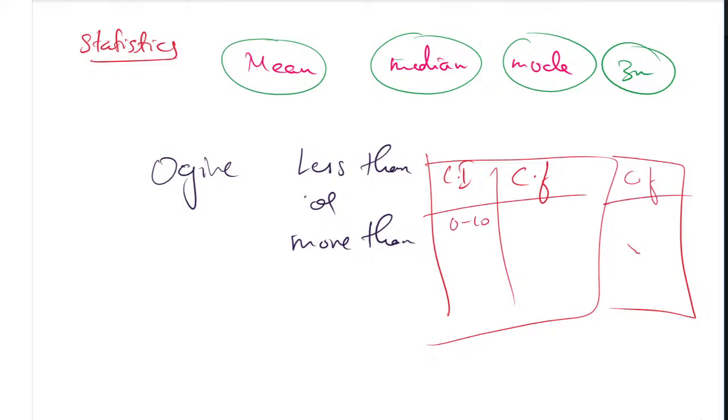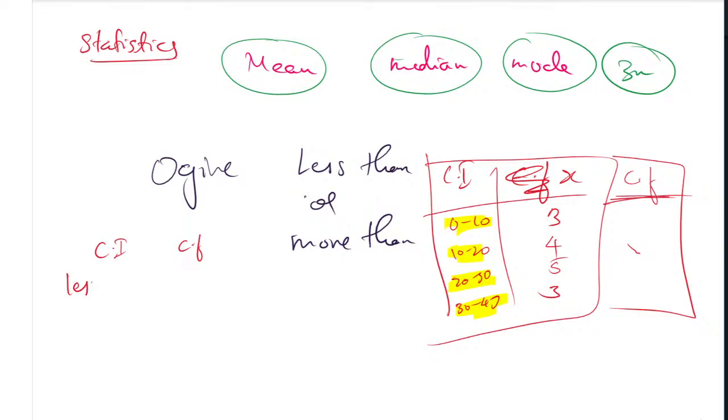For example, 0 to 10, 10 to 20, 20 to 30, 30 to 40, and they will give the frequency values, say 4, 3, 4, 5, and 3, and you have to find the cumulative frequency. But last time they gave the class interval and already gave the cumulative frequency, as less than 10, less than 20, less than 30, with 3, 7, 12 and 15.